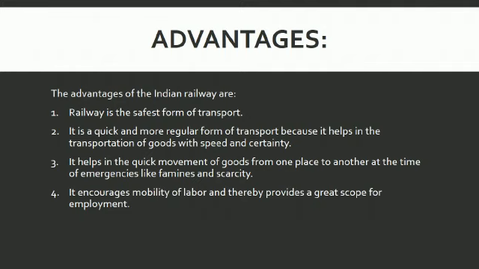It helps the quick movement of goods from one place to another at times of emergencies like famines and scarcity. It encourages mobility of labor and thereby provides great scope for employment. Please learn three points, because a three-mark question is there in the question paper.